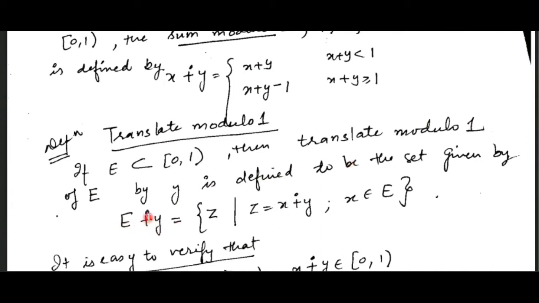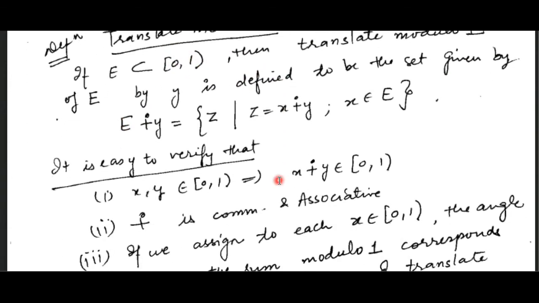Now what is this translate modulo? We apply this sum modulo over a set. So we can take any element from this set, add y to it using sum modulo, applying the same definition, and so it is the set of all those z which can be written as z equal to x sum modulo y, where x is a member of E. So clearly this translate modulo y over the set E is again a subset of [0, 1).